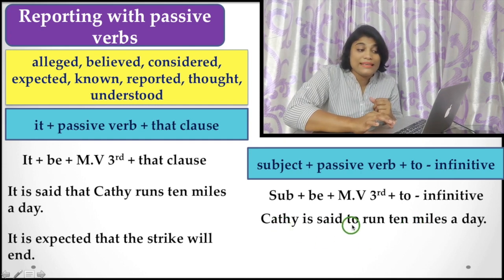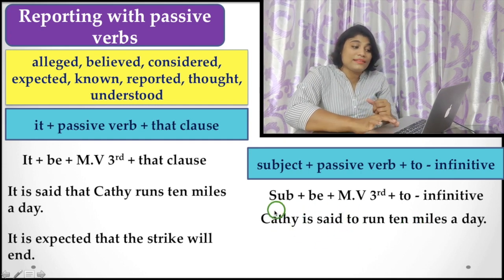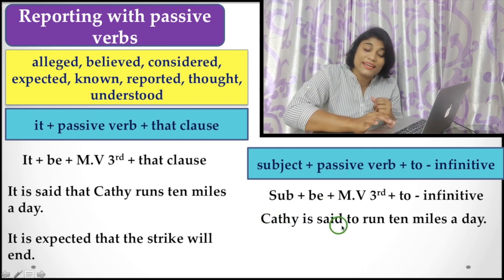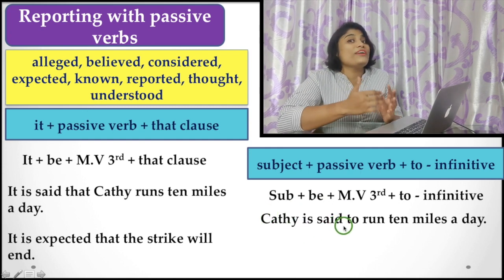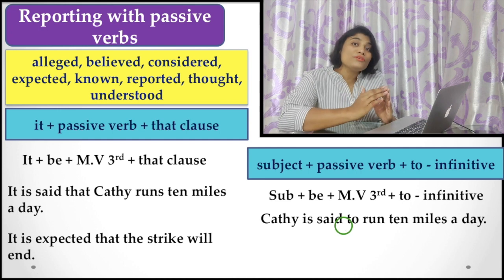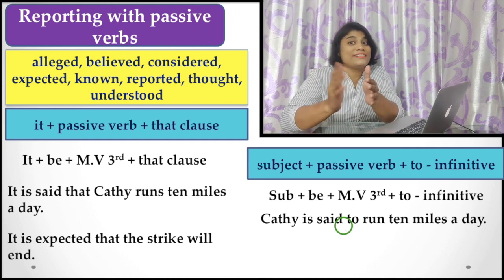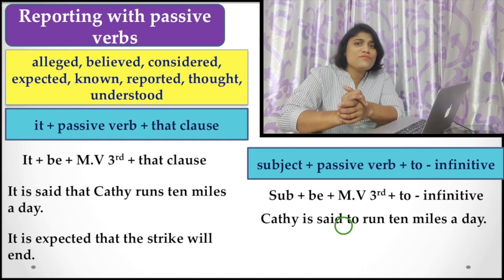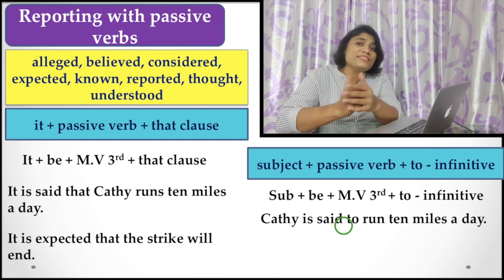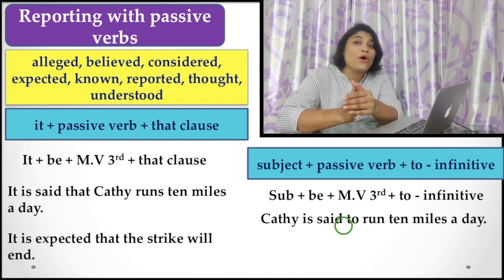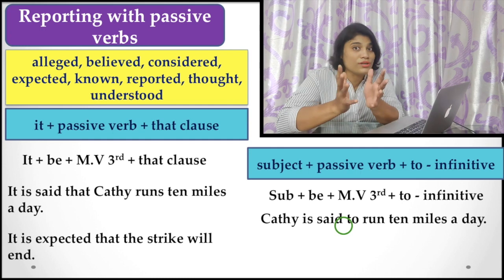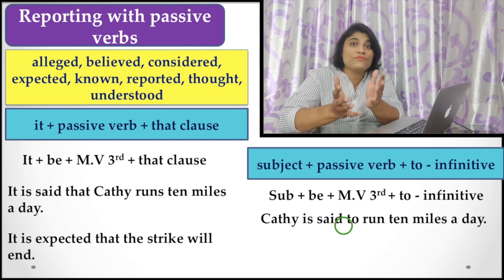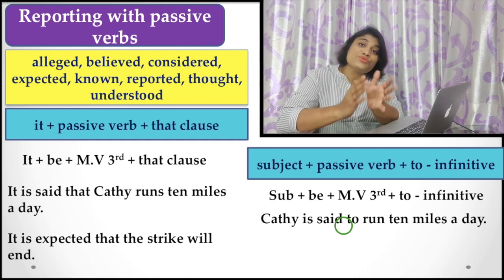Look at this construction here. Kathy is said to run. You are just reporting something, but you don't say that Kathy runs 10 miles a day, because you intentionally hide the information, or unintentionally you are not sure whether the information you are presenting is true or not.